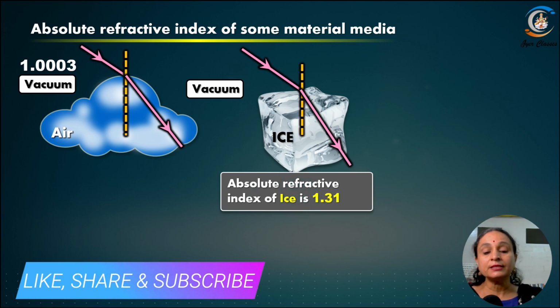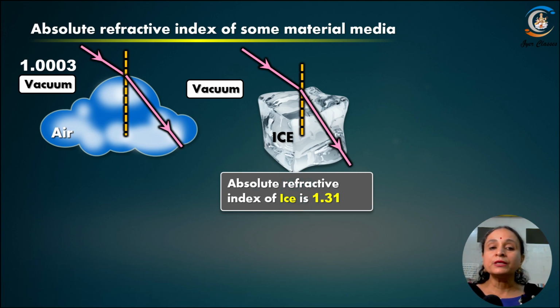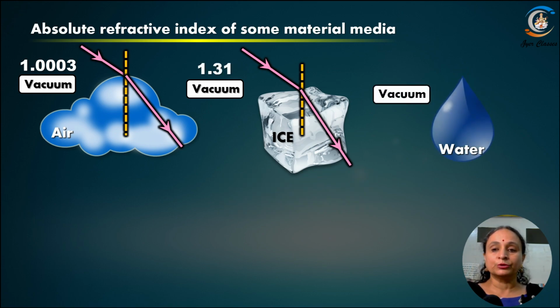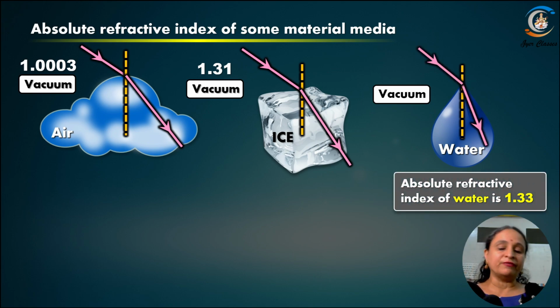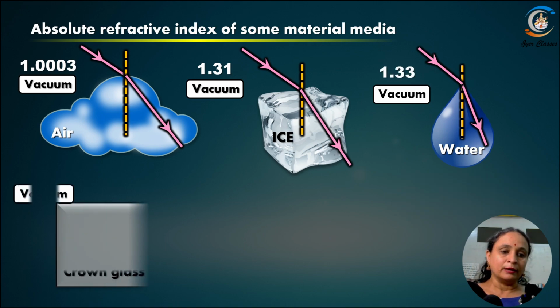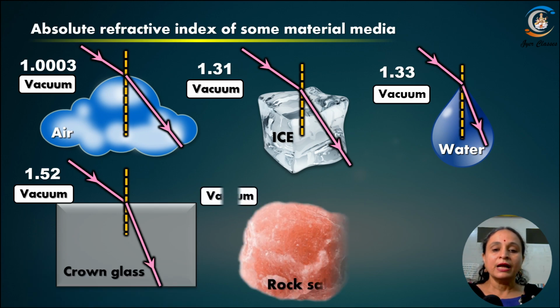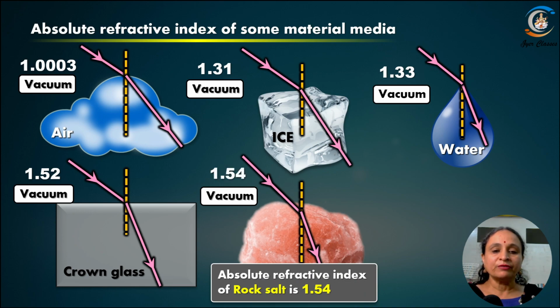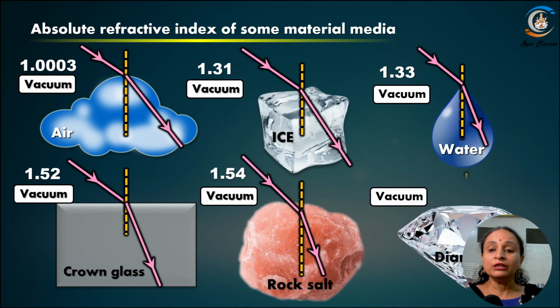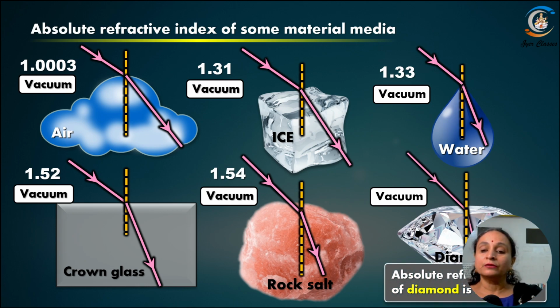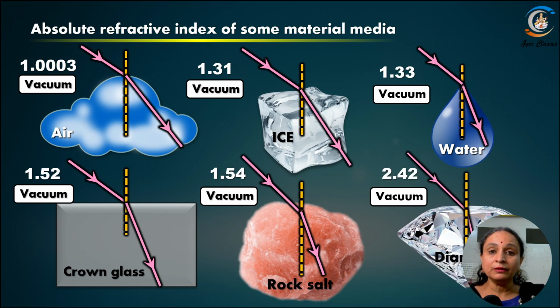Here the refractive index is 1.31, absolute refractive index, because the first medium is vacuum, right? Then we come to water. The absolute refractive index of water is 1.33. Now that of the crown glass, the absolute refractive index is 1.52. And if it is rock salt, in that case, it is equal to 1.54. And if you have got diamond, the absolute refractive index is 2.42. What does this mean?